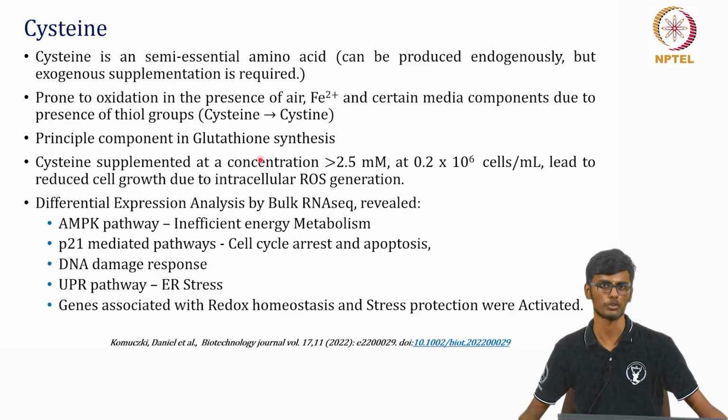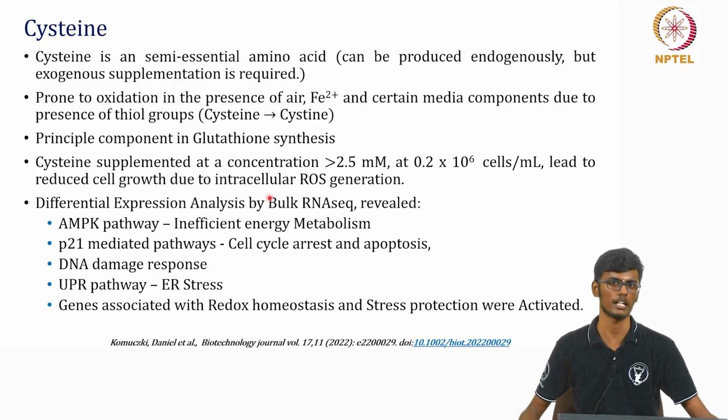So when the concentration is more than 2.5 millimolar and at a very low initial cell density, this leads to reduced cell growth and intracellular ROS generation. A differential analysis by bulk RNA-seq showed that there is an increase in the AMPK pathway, which means there is inefficient energy metabolism happening, and there is a P21 mediated pathway which arrests the cell cycle and leads to apoptosis. There is increased DNA damage and unfolded protein response pathway, which is indicative of the ER stress. And also genes associated with redox homeostasis and stress protection have been activated.